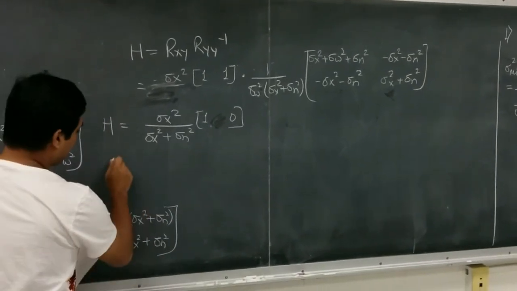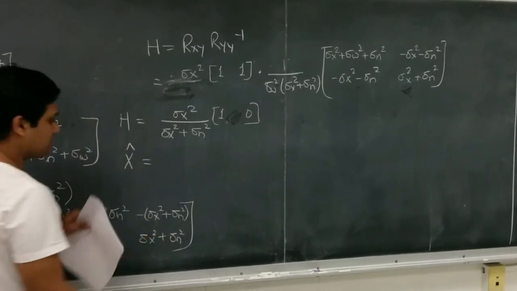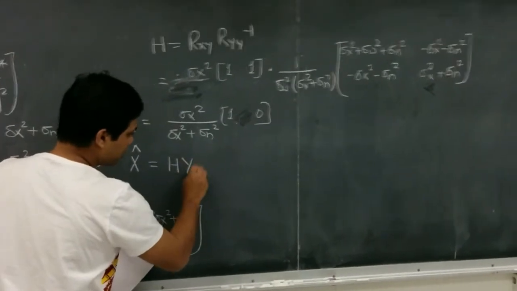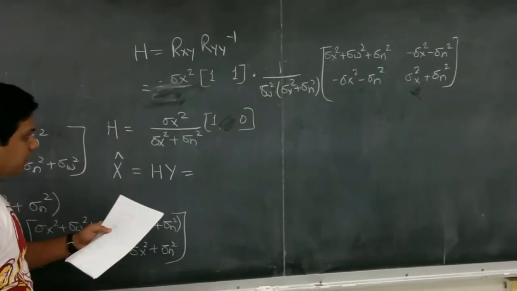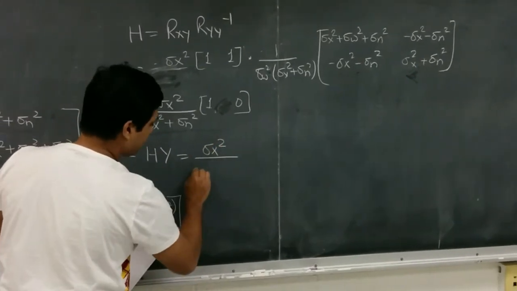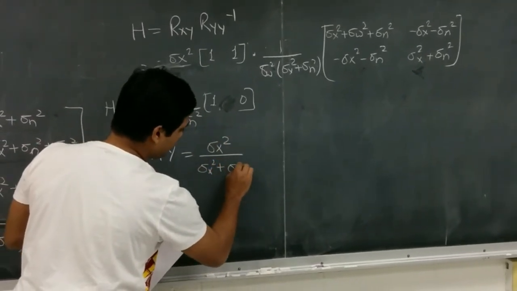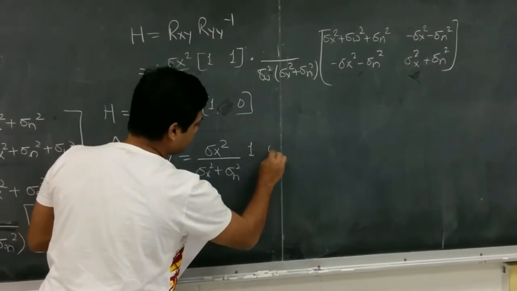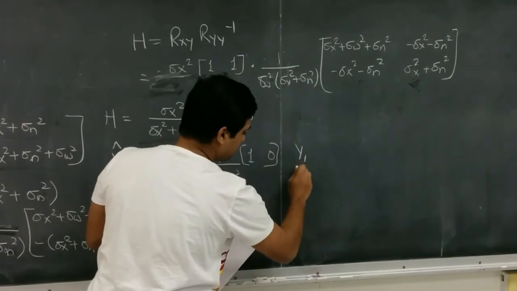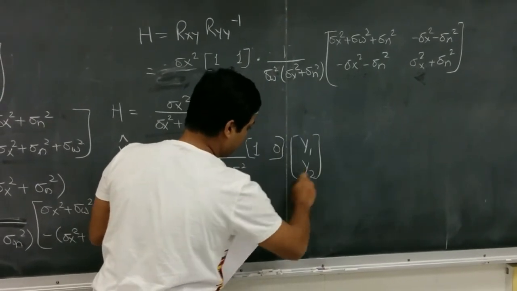Now we have to calculate x cap, which is the estimator of our unknown value, which is given as h into y. h is given by sigma x square upon sigma x square plus sigma n square, 1 0, and y we know is given by y1 y2.